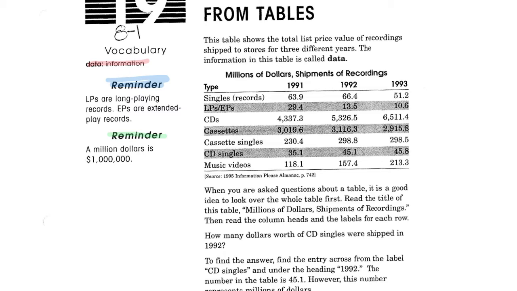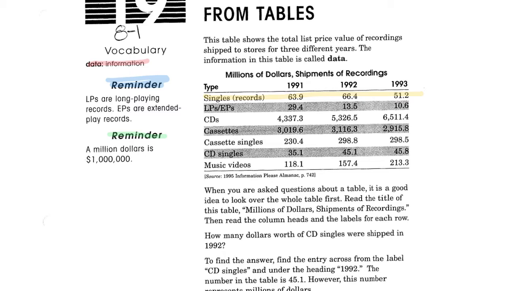This table shows the total list price value of recordings shipped to stores in 3 different years. The information in this table is called data. And it's millions of dollars, shipments of records. So, for example, single records in 1991 was $63.9 million.